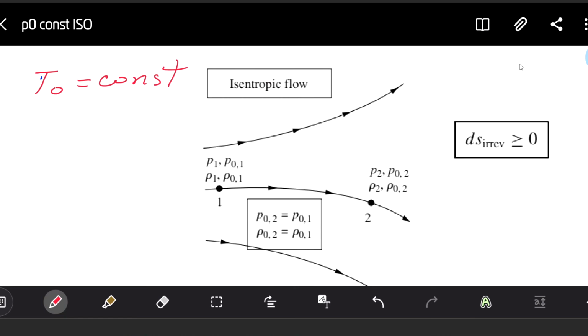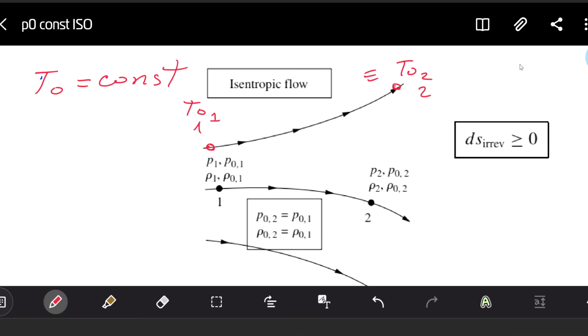We can select two different points in our volume, point 1 and point 2, and we can write that T0 at point 1 is equal to T0 at point 2. That's simple. So basing on this definition, we're going to extend the law to isentropic flow.